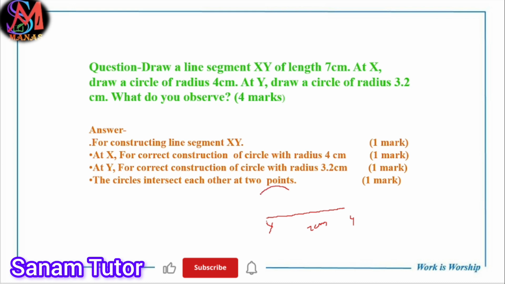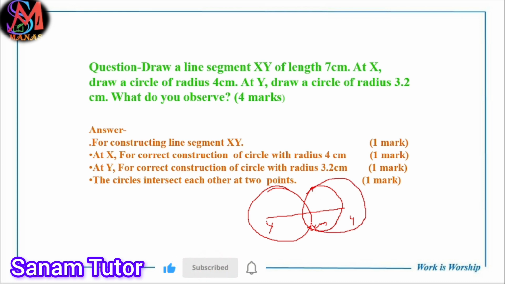Draw a circle of 4 centimeter at X, and at Y draw a circle of 3.2 centimeter. Now what you observe is that they intersect each other at 2 points. This is M, this is N. Clear?